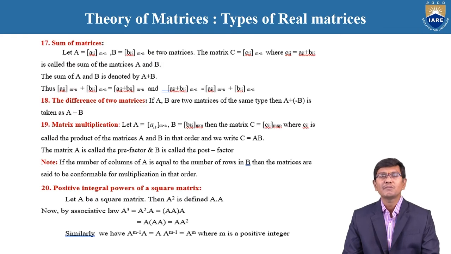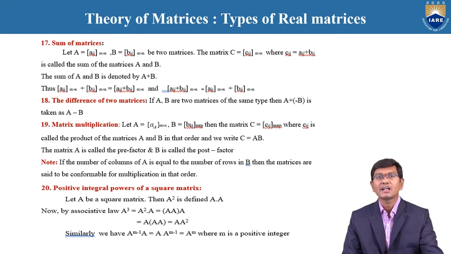And similarly, the sum of matrices. The sum of matrices is nothing but the addition of the matrices. For example, you take A comma B with the corresponding number of rows and columns. Then the sum of the matrices is A plus B, which is the addition of the corresponding elements of A and B. When we add them, the resulting matrix you can consider as matrix C. Such a matrix is called the sum of the matrices.